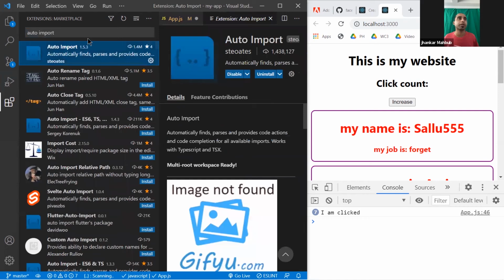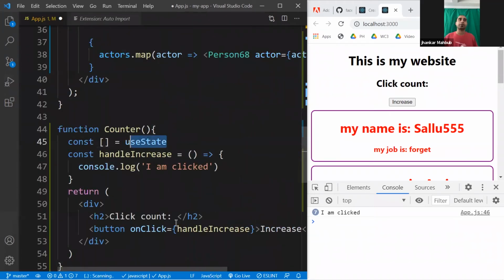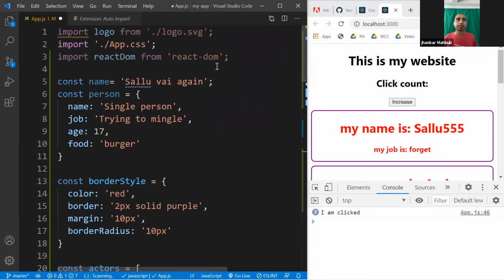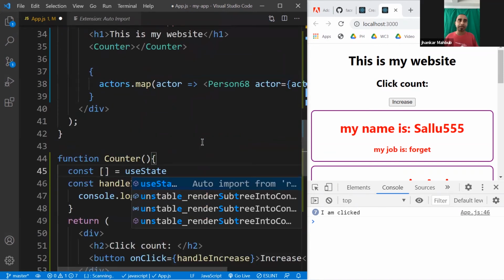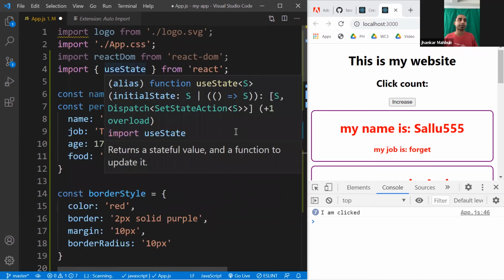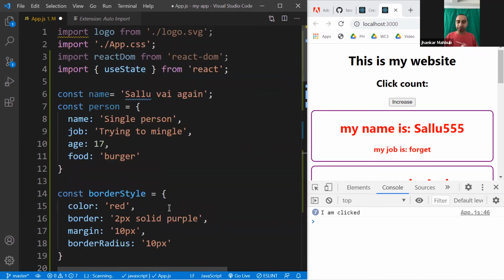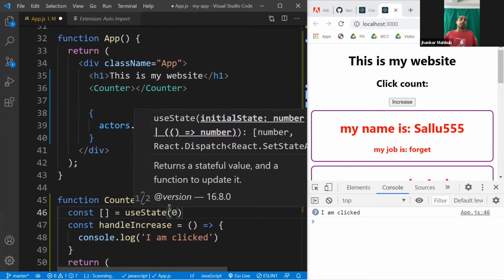Whenever you need something, it will suggest auto import, and if you tab it, it will import it in your application. So here from React DOM, we are only importing React DOM, nothing else, right? If we use useState and then press enter, once we have this auto import, you will see it's already useState from React, and you can give it some initial values as 0.